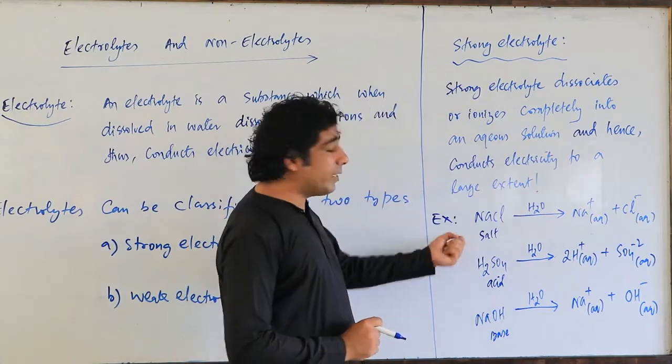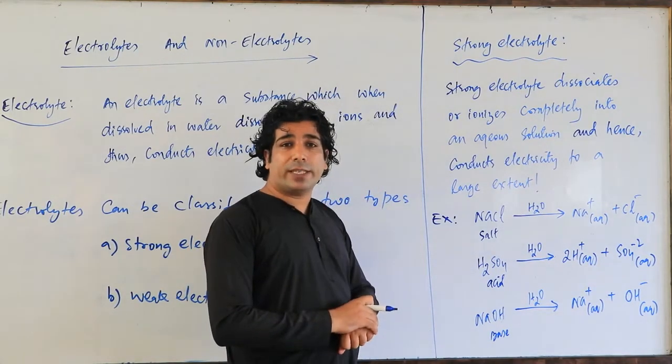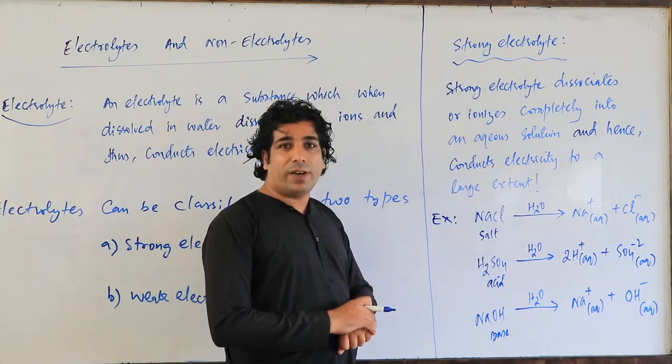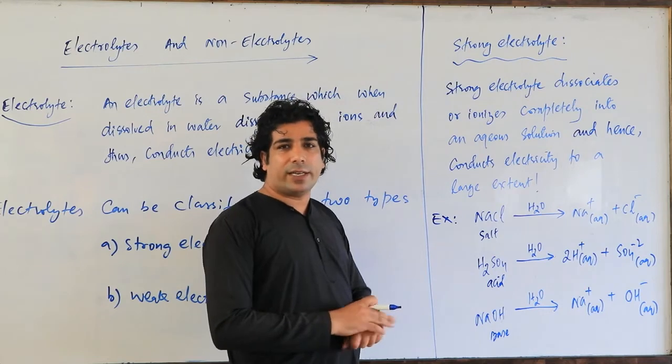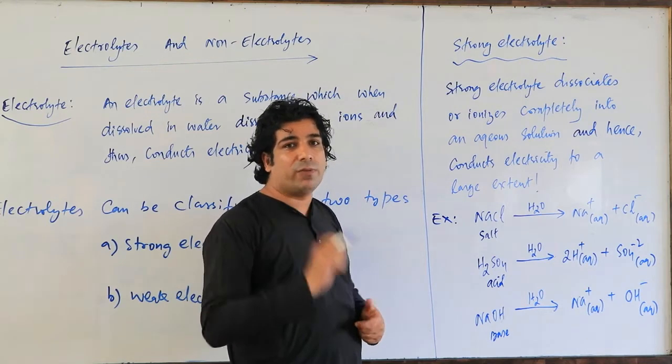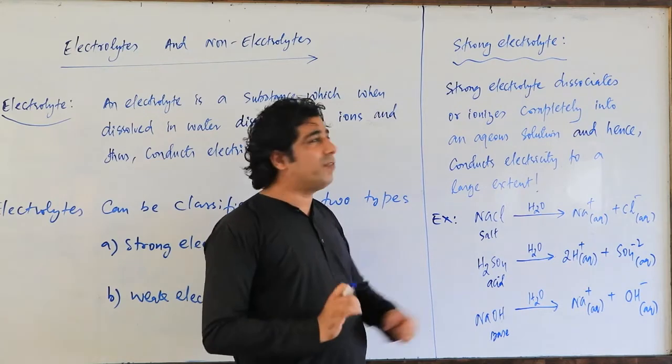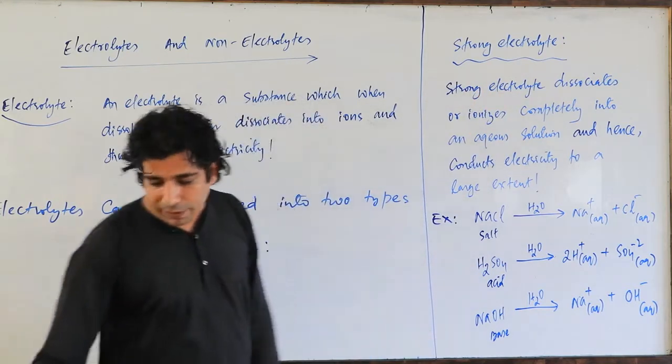The degree of dissociation is denoted by the term alpha. So alpha will be here 100%, that is degree of ionization. And when it's 100%, what is that? 100 upon 100, that is 1. So alpha will be 1. So alpha factor is 1 for a strong electrolyte, my dear friends. Let me write down that.